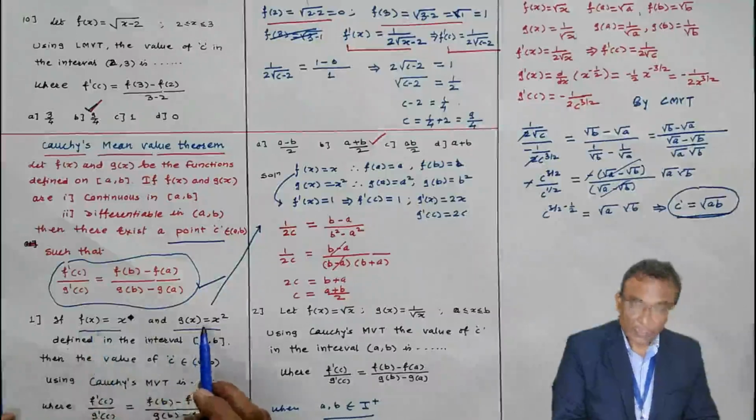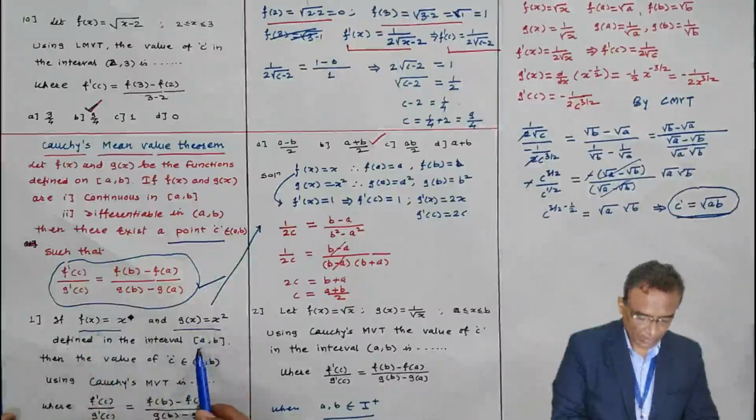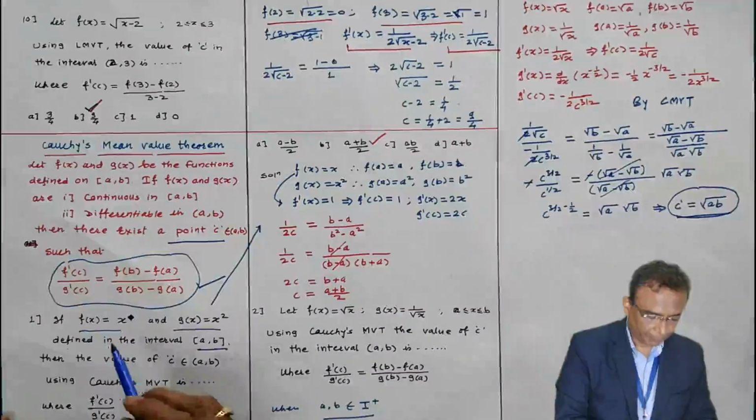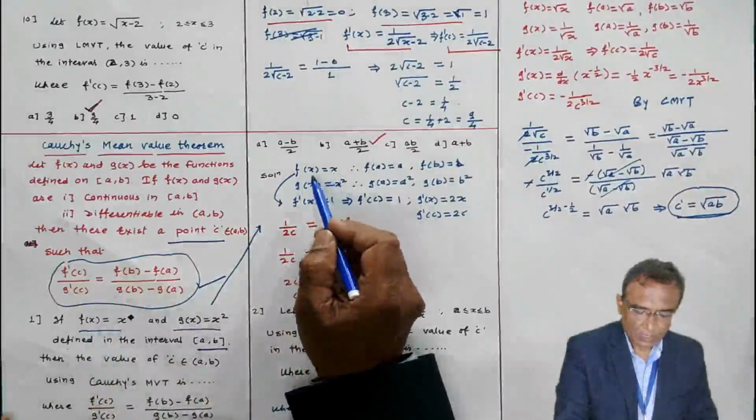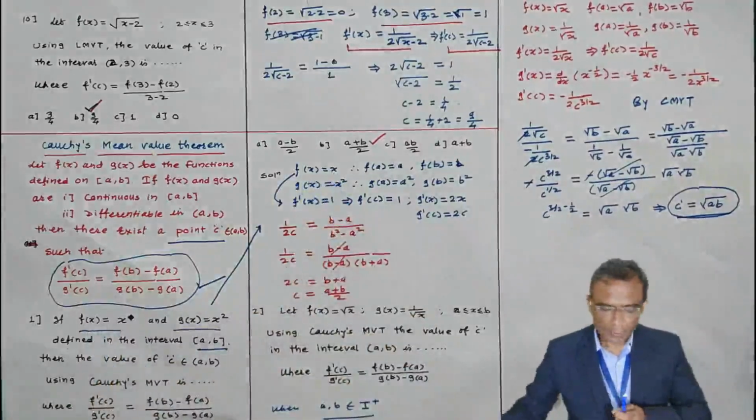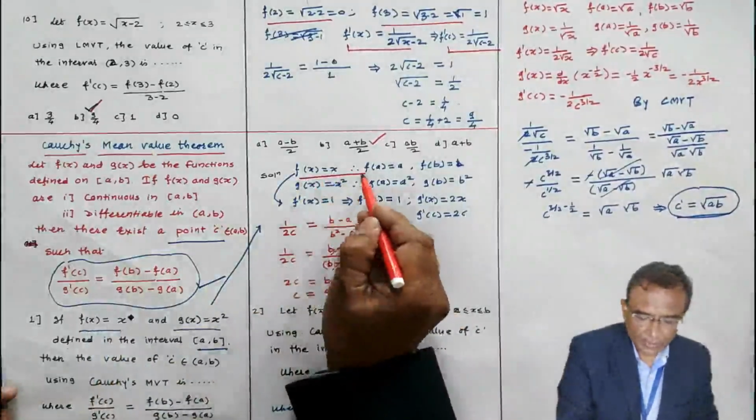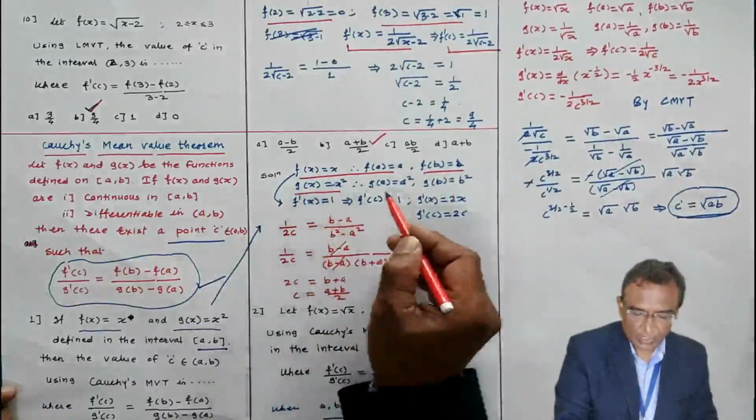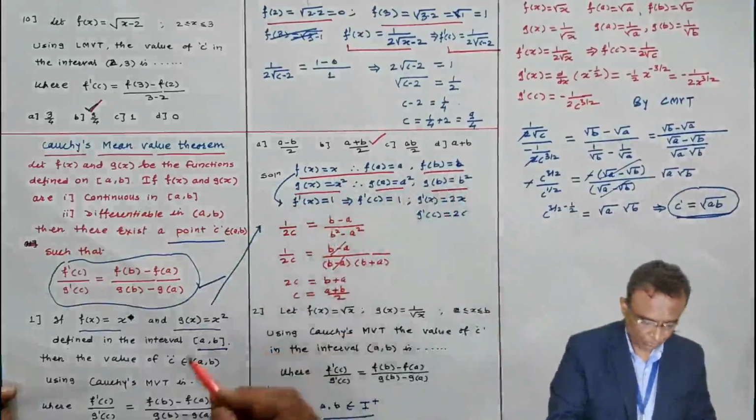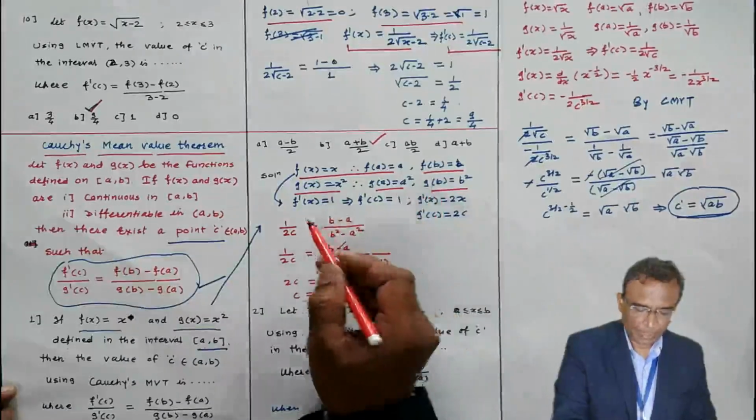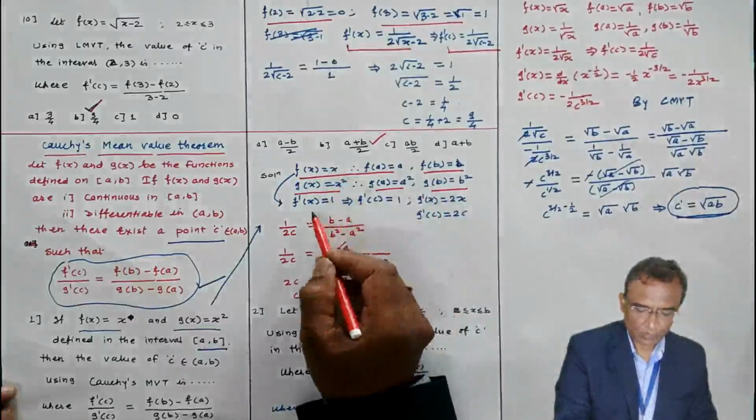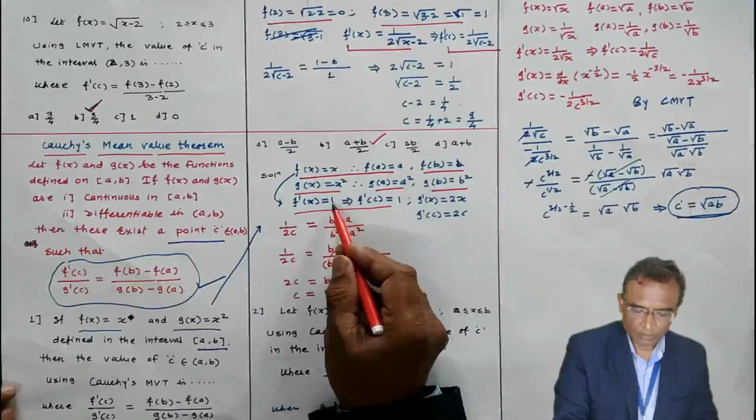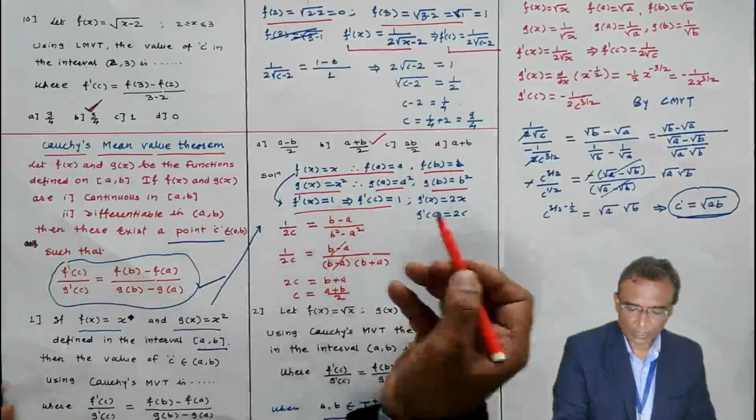Here, f(x) and g(x) are the functions given, the interval is this one, and we have to find the value of c. Then f(x) is this. F(a), f(b) values we found by putting x equal to a and b. G(x) is given, g(a), g(b) we found by putting x equal to a and b here. F'(x) means the derivative of x is 1. F'(c) means put x equal to c. On the right hand side only 1 is there.